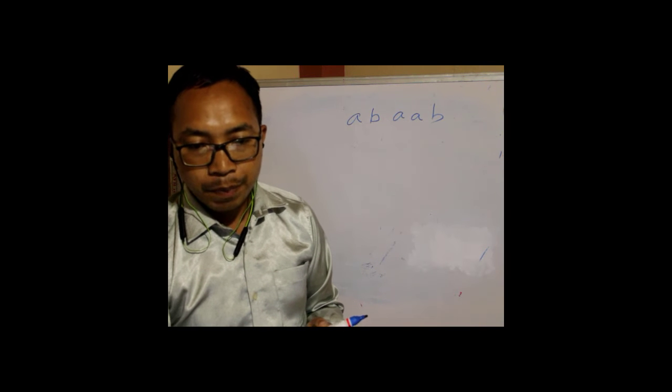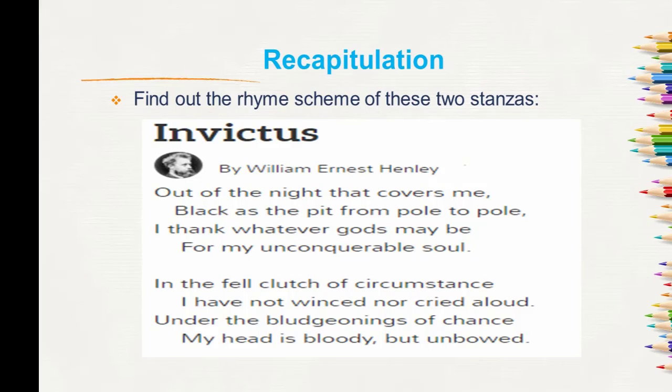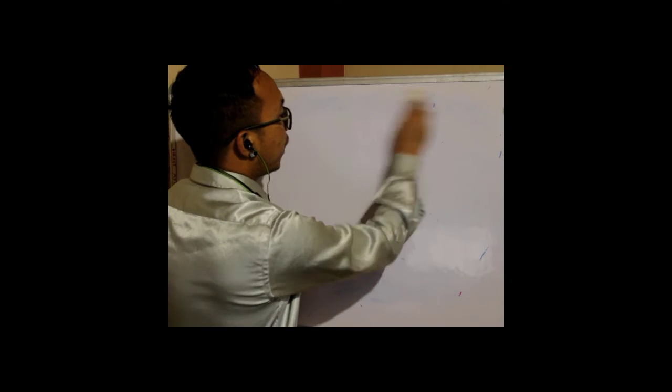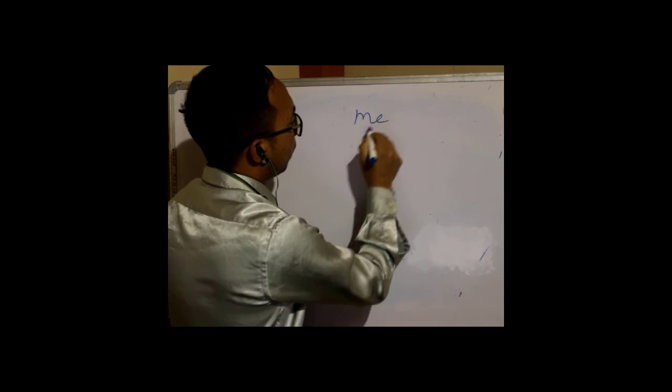Here I want you to check this poem. This is the poem Invictus by William Ernest Henley. I want you to find the rhyme scheme of this poem. How will you find it? We have learned that we always check the ending word, whether it rhymes or not with the following line. So let's see. The ending word of the first line is me.